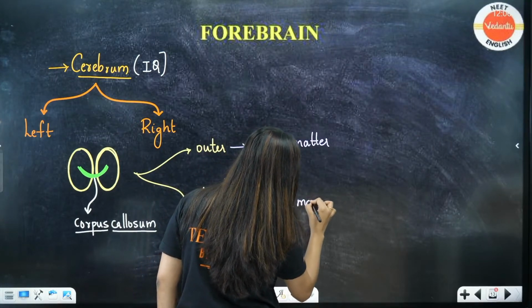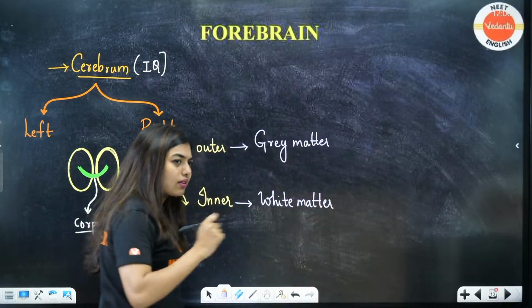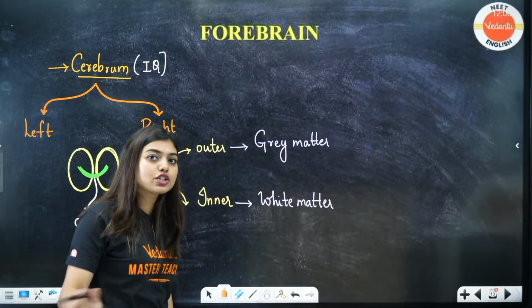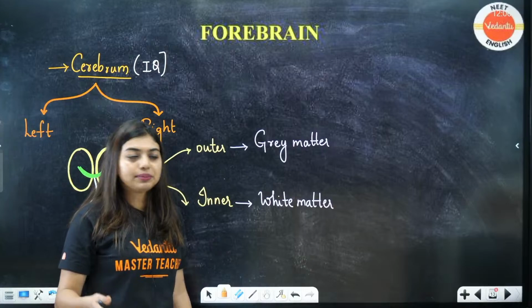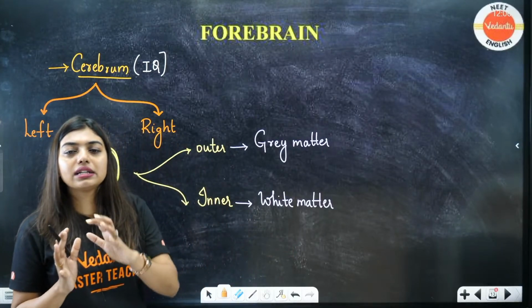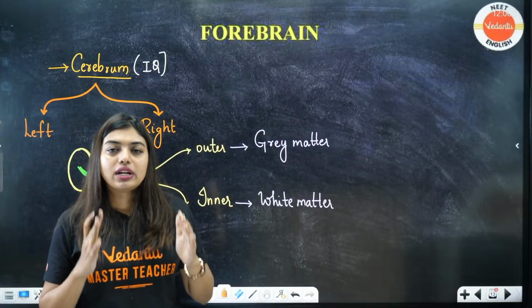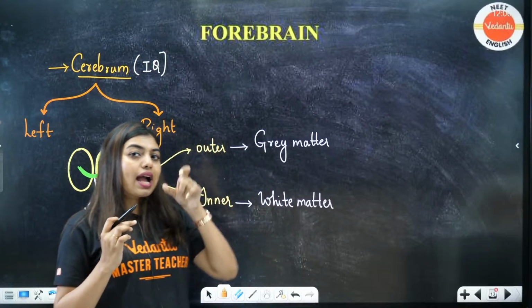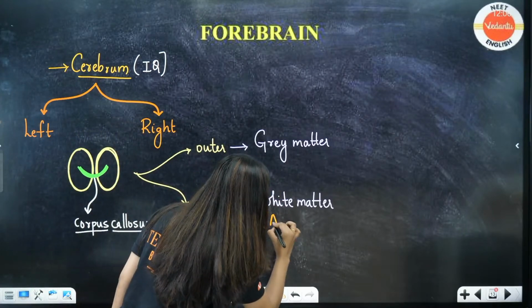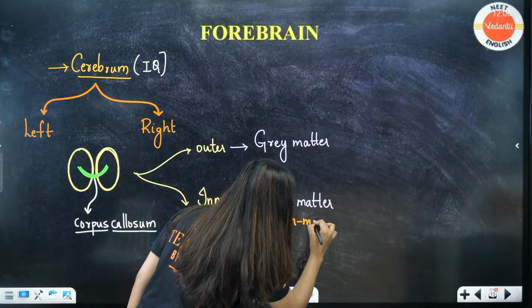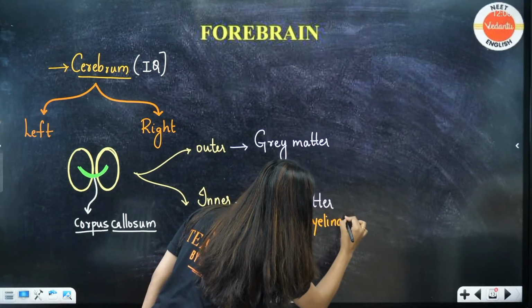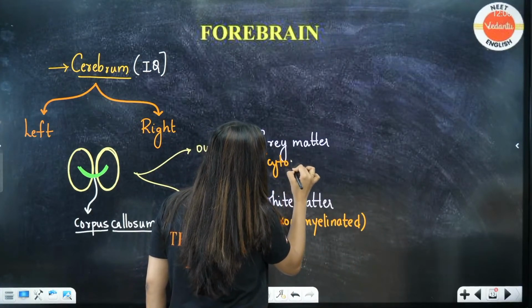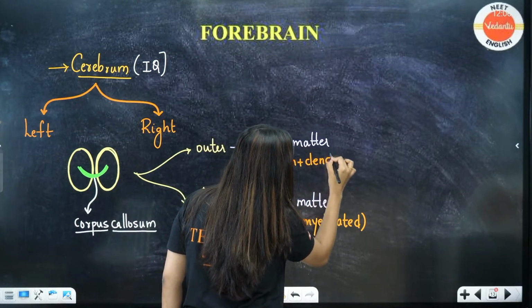Ma'am, but how is the color designated? Is there like a white color? Very simple, students. I'll tell you. White matter is because of the presence of your axon. Axon has myelin sheath. I told you that myelin sheath is a white colored sheath, right? So, all the axons contribute to the white matter, especially all your myelinated axons. Myelinated axons constitute the white matter, and all the cytons plus dendrites constitute the gray matter.